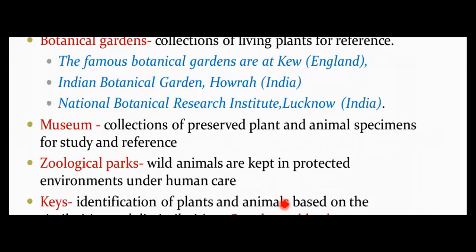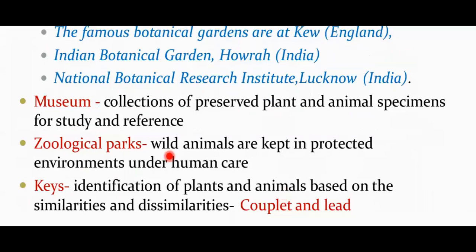Similarly, we have museum as the next taxonomical aid. So what are museums? Museums have collections of preserved plant and animal specimens for study and reference. These specimens are preserved in containers or jars, as you all know, using preservative solutions. Specimens may also be preserved in dried form. For example, insects will be preserved in small boxes after collecting them, killing them, and pinning them, etc. And these materials are used for study as reference material. Museums also have collections of different skeletons of animals.